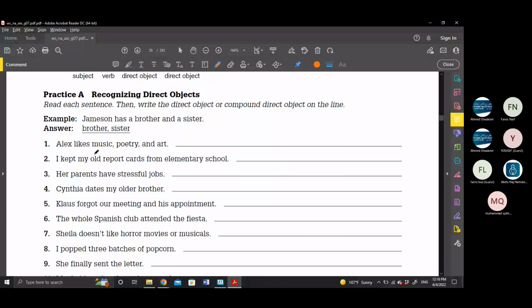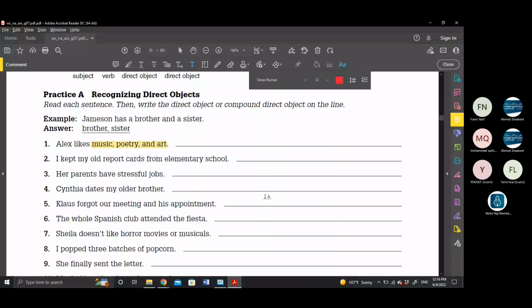Like number one, for example: Alex likes music, poetry, and art. So what is the direct object here? Music and poetry and art. Bravo, Muhammad. Nice, very good. So music, poetry, and art. Here, one word or more than one word? Come on, boys, speak. It's easy. So simple or compound?